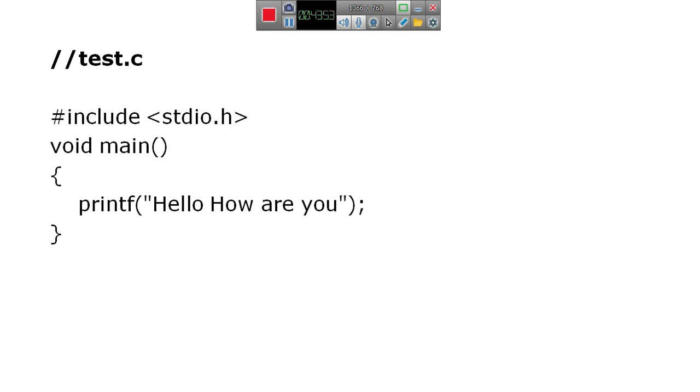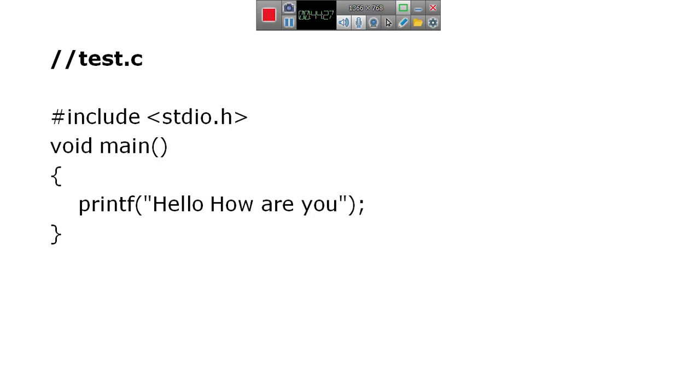I have explained the different stages of executing or converting a C program. In that, there are 4 steps: creation, compilation, linking and execution.